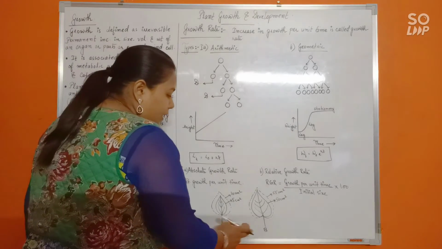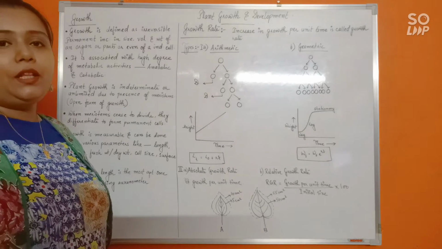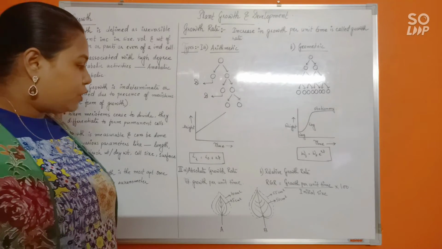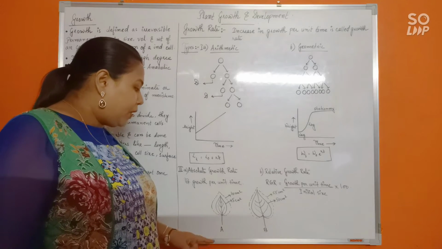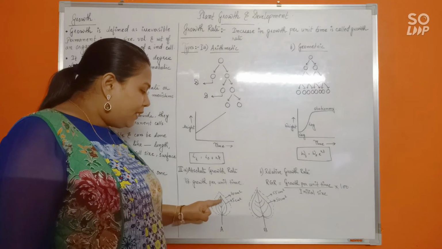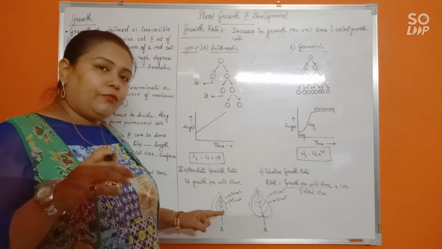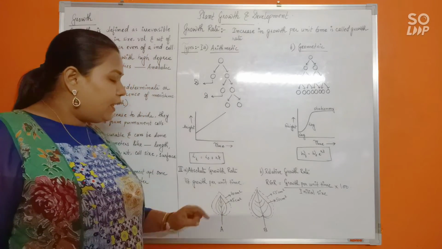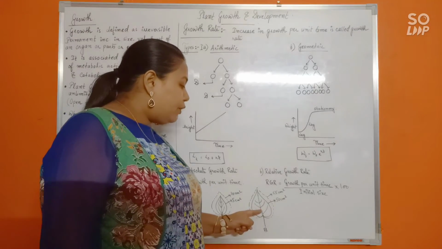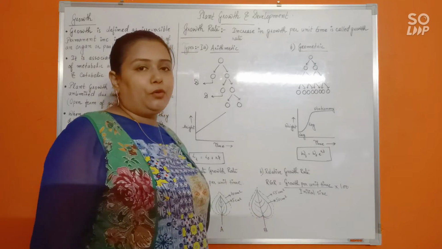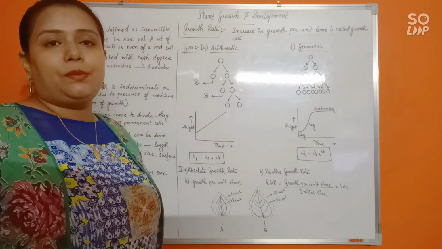Suppose these are two plants A and B, and we are going to use surface area to estimate the growth rate of these two plants. So the surface area of the leaf is used here as the parameter. Suppose at time t, plant A had a surface area of 5 centimeters square, and after a fixed amount of time has passed, the surface area of the leaf has become 10 centimeters square. For plant B, initially it was 50 centimeters square, and after the same interval of time, the surface area has become 55 centimeters square.